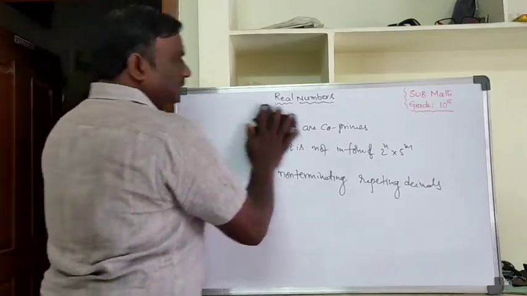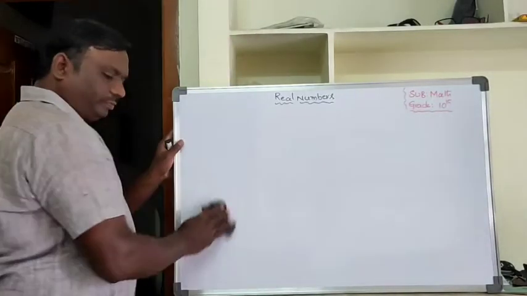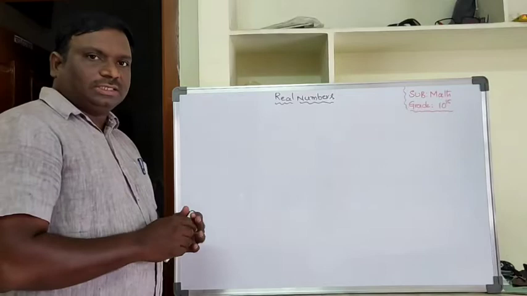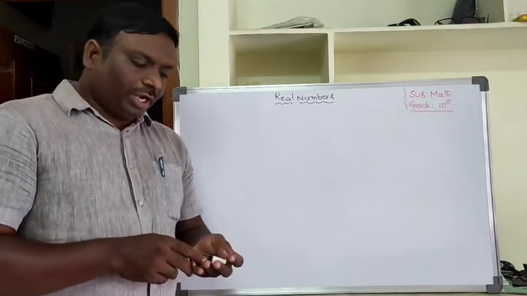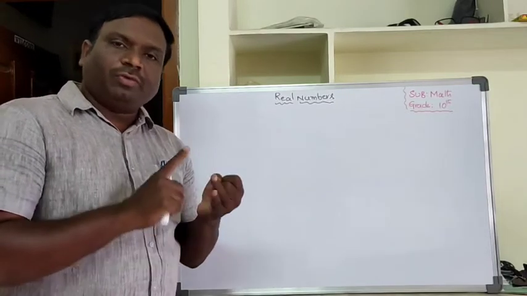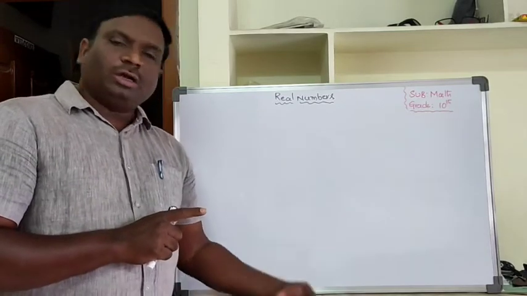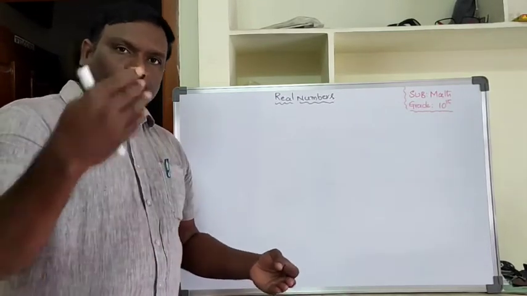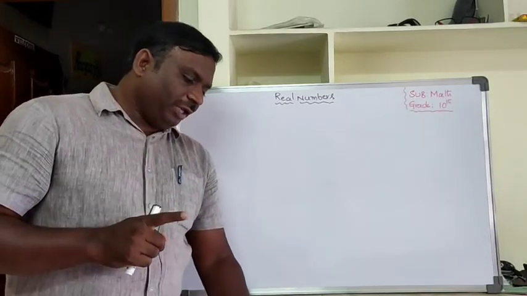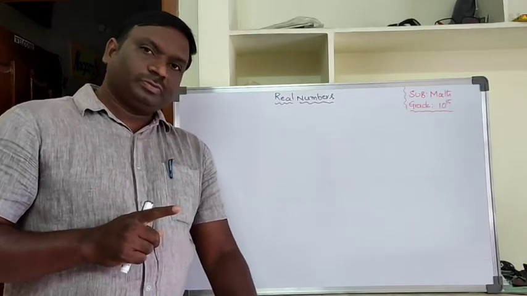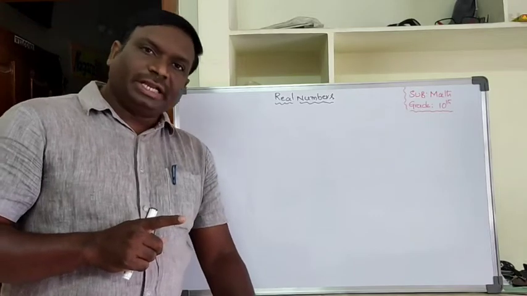In the third exercise, it is better to write Theorems 1.3, 1.4, 1.5 in your textbook, and after that keep the heading Exercise 1.3. It is better to write the notes also. First question: write the following rational numbers in their decimal form and state which are terminating and which are non-terminating repeating decimals.